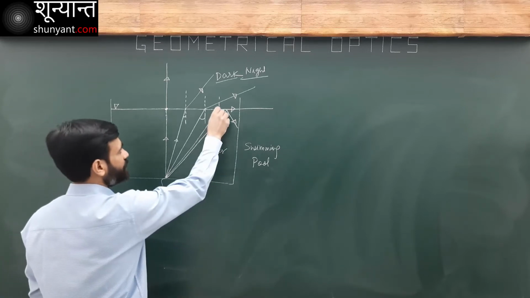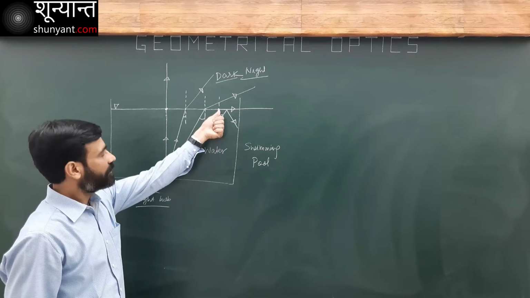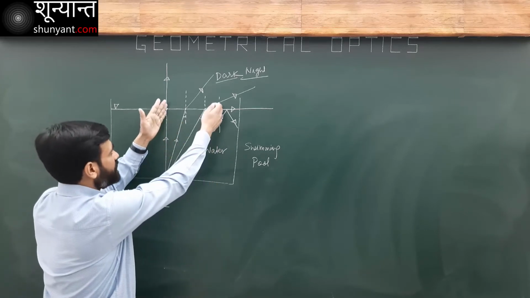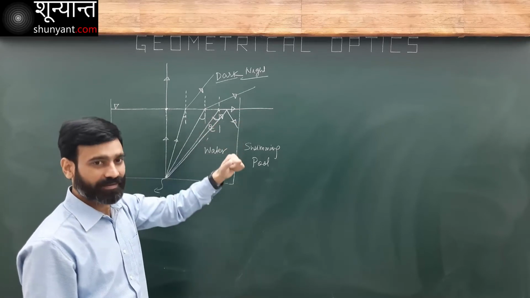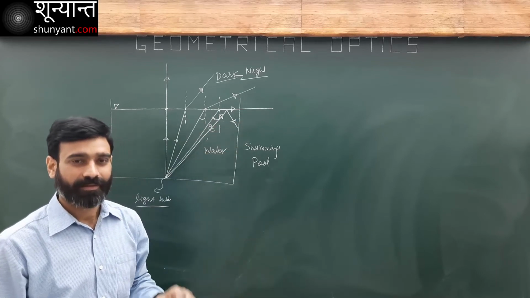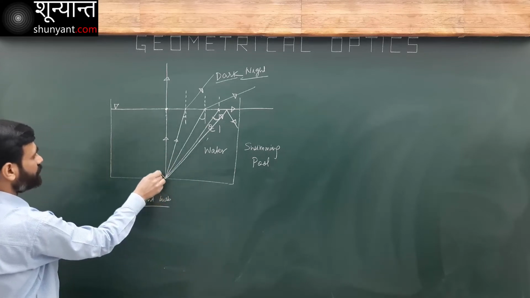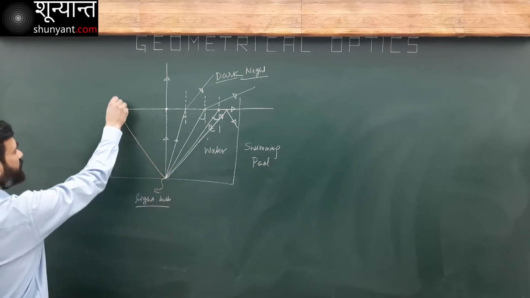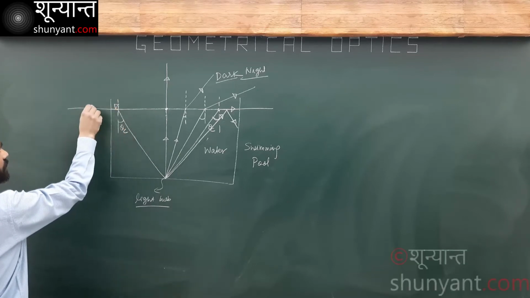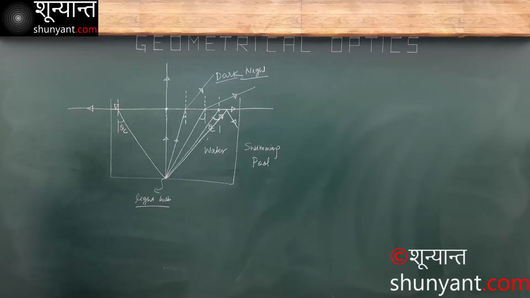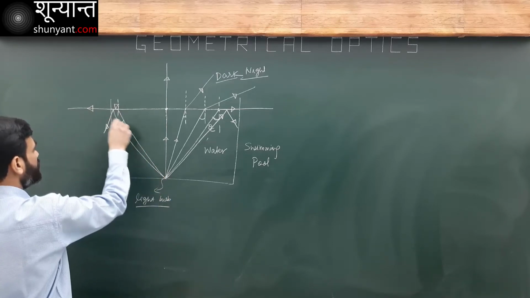So this is the boundary. The light is going to come out only if it is in this region. If the light hits a point after this, it is going to be reflected. Same thing will happen on the other side also. This is my critical angle. This is going to pass tangentially. Any light after this is going to be reflected.